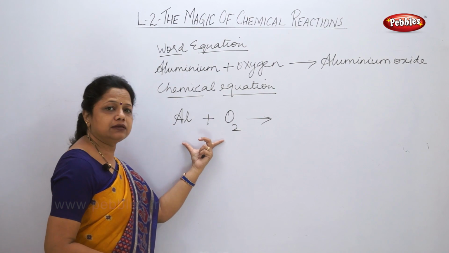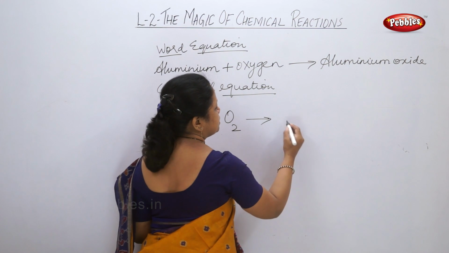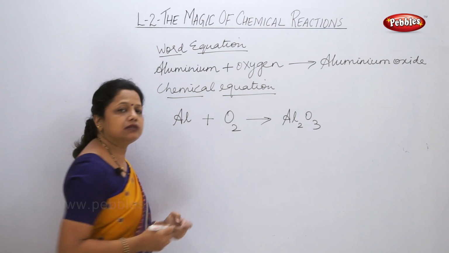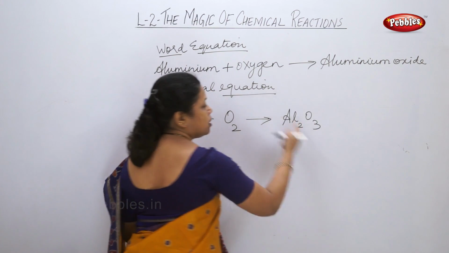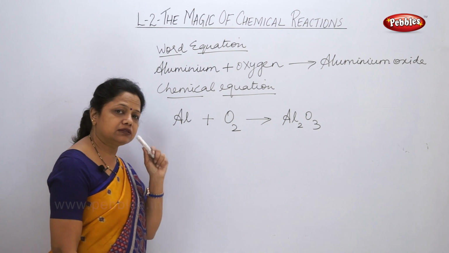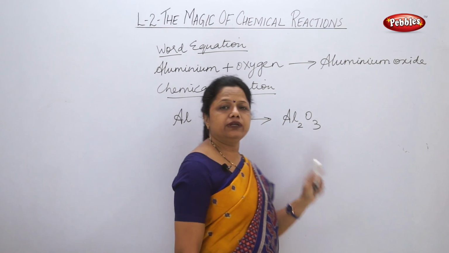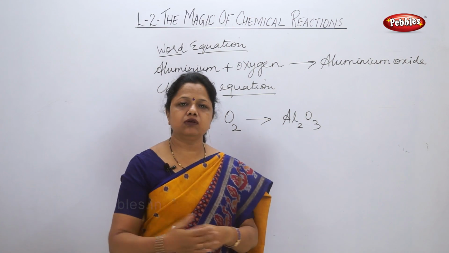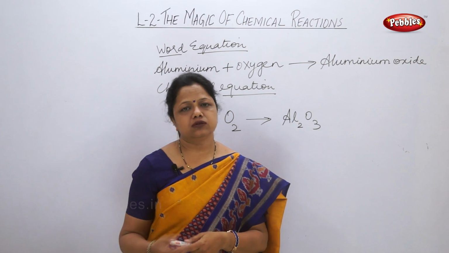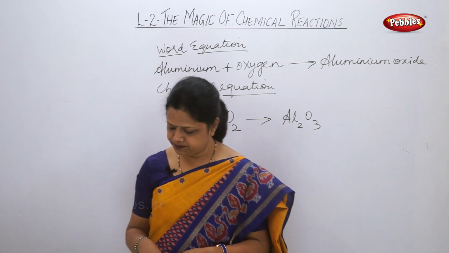Now these are the reactants which I am showing using the symbols and the formulas. The formation is aluminium oxide, so it is Al2O3. This is the formula of aluminium oxide. So if you are asked what are the reactants and what is the product, the reactants are aluminium and oxygen and the product is aluminium oxide. You will slowly come to know why I have written Al2O3 and why I have not written AlO2. It all depends on the valency of the metals and the non-metals.